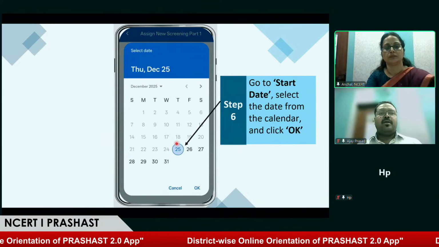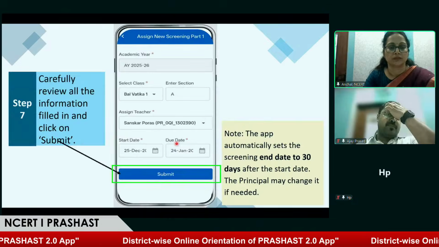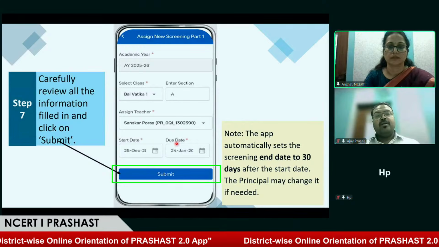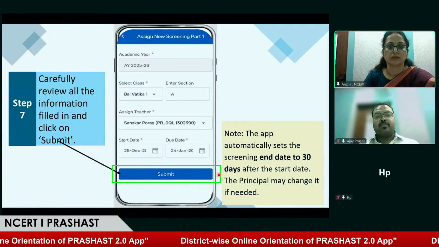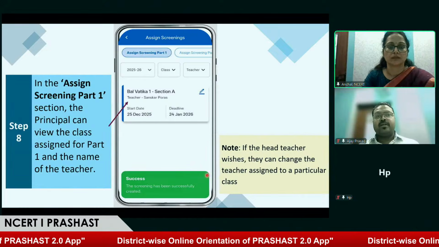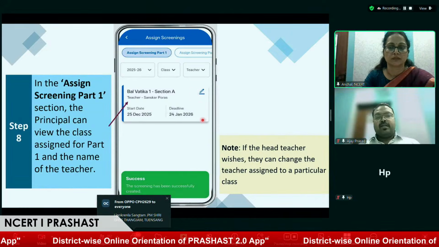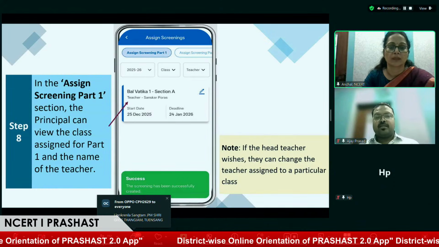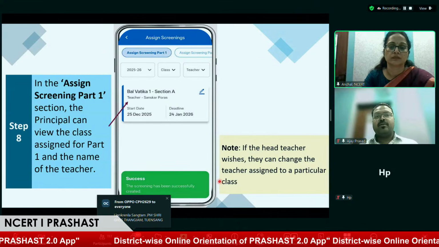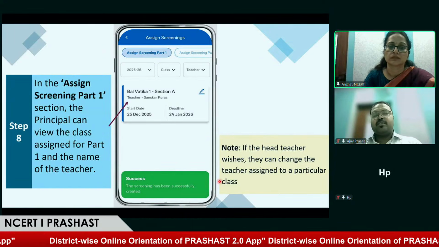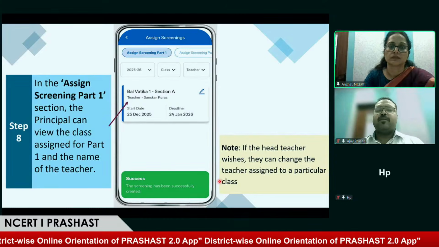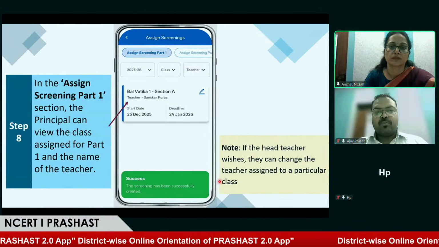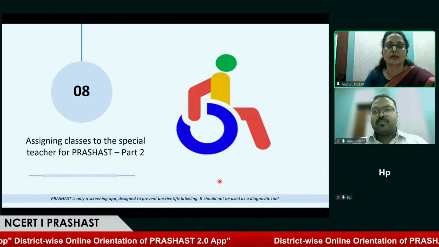Okay, and after selecting the start and end date, we can see that once all these details are populated, the head teacher will have to submit these details. And once this is done, the name of the allotted classroom is listed on assigned screening part 1, and there is a message stating that the screening has been successfully created. So this screening would be reflecting on the teacher's profile. So going forward, we'll see when a teacher starts screening, how they will see this assignment given to them. So this is the way the head teacher can assign classes to the teacher.